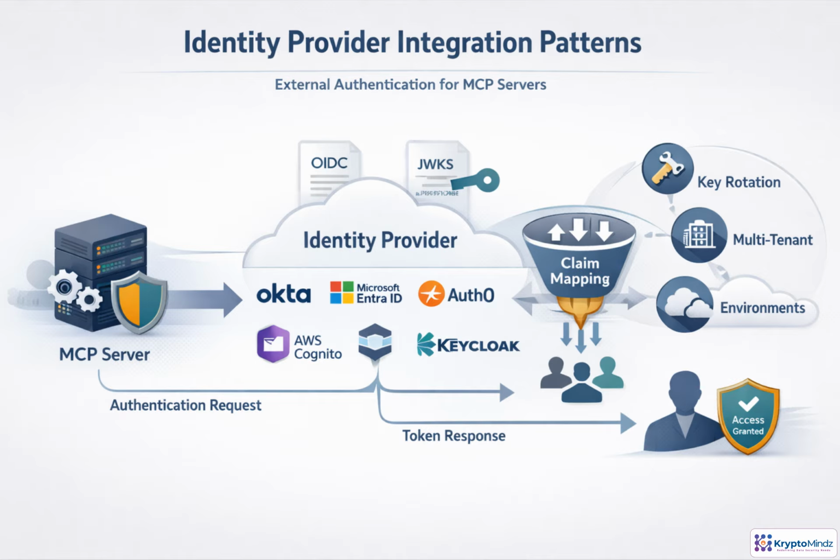Most MCP servers should not become identity systems. They should delegate sign-in and token issuance to a trusted provider like Okta, Entra ID, Auth0, Cognito, Keycloak, or Cloud IAM. The server then validates incoming tokens using provider metadata, preferably OIDC discovery and JWKS, so signing keys are not hard-coded. After validation, provider-specific claims are translated into a consistent internal auth context: user, tenant, roles, scopes, and policy inputs. The operational work is planning for key rotation, issuer changes, separate environments, and multi-tenant configurations before they become production incidents.